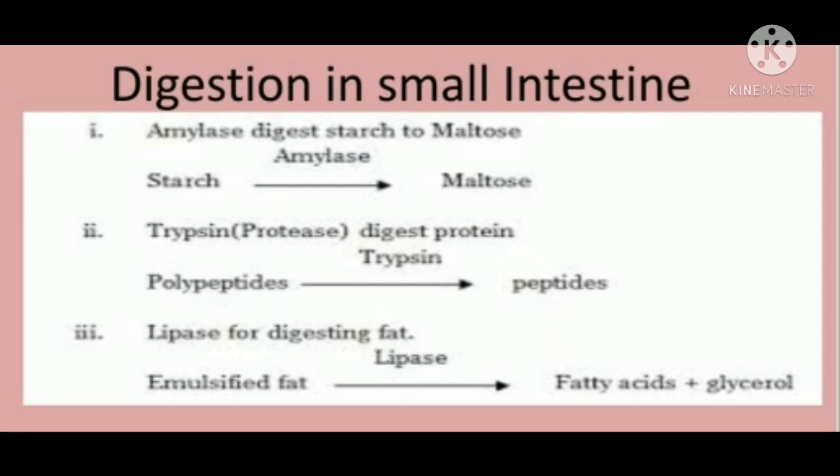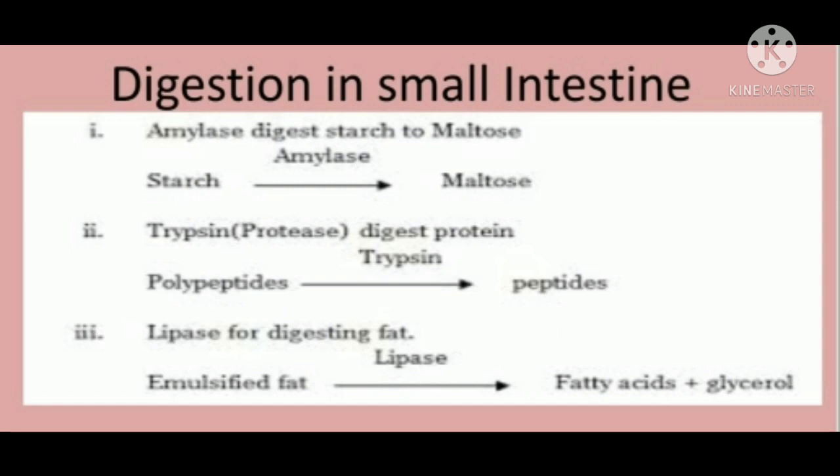Where is it done? In the small intestine. Coming to the next, trypsin digests the protein. What do you mean by this? Trypsin converts the polypeptides into peptides. Then coming to the last, lipase for digesting fat.